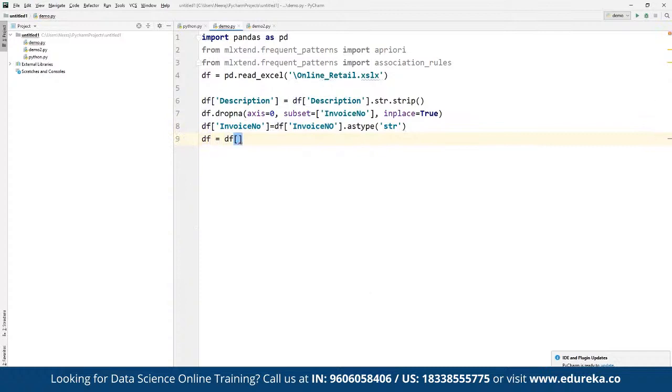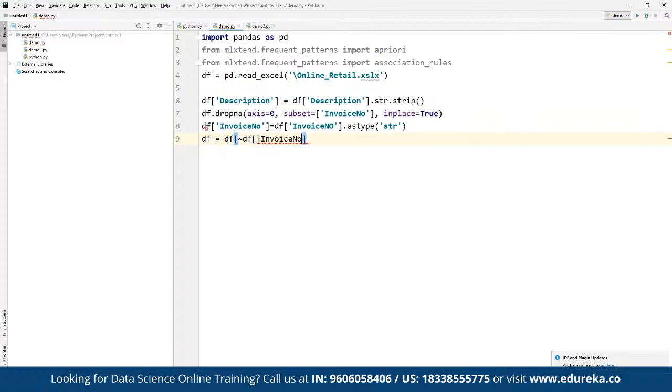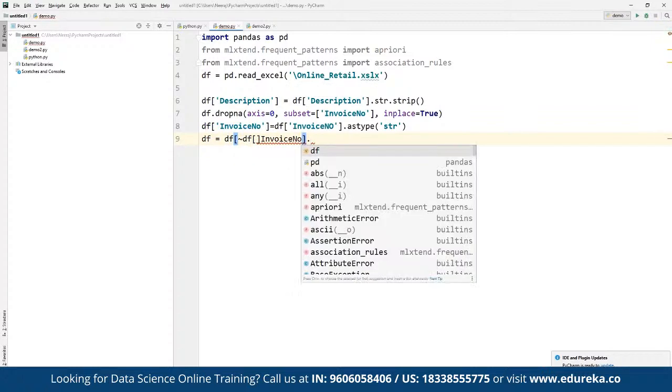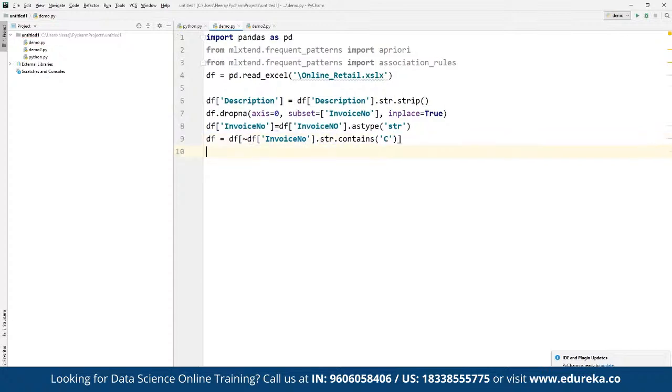Then we can create a data frame where we define the invoice number. So here we have invoice number, and then we can define it as a string, so we have string dot contains, and then we can define wherever the value is C. Wherever the value is C as a part of the definition defined here, and then we are going to simply save it as a part of the given data frame.